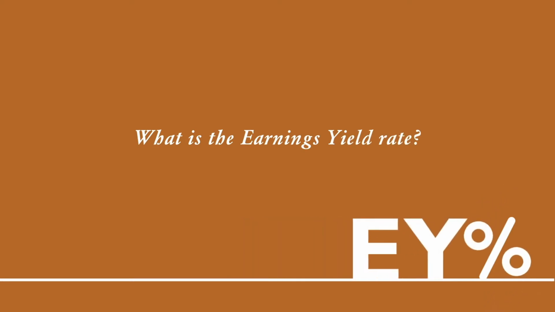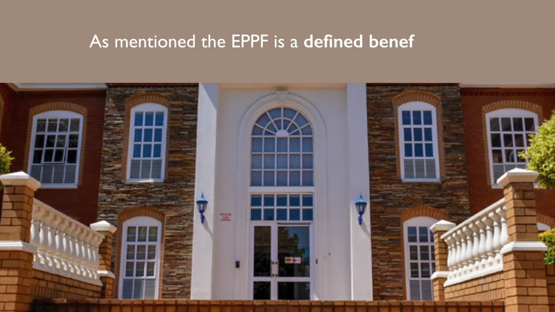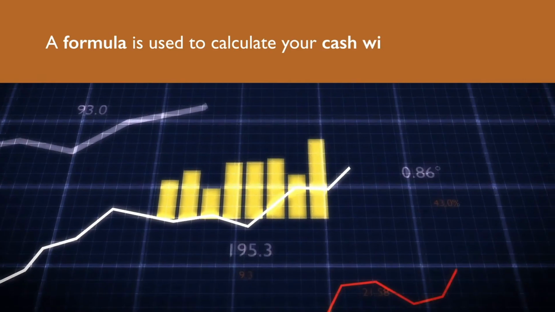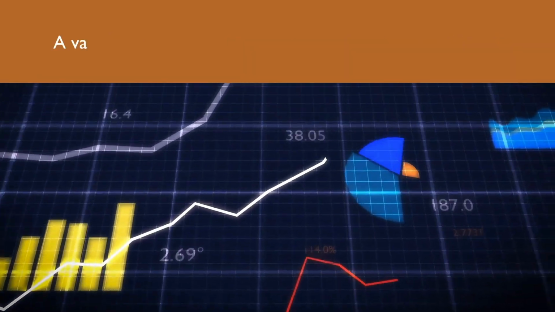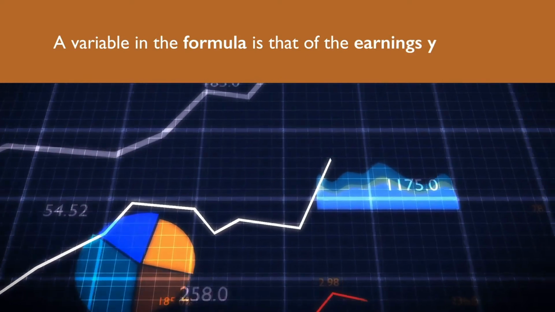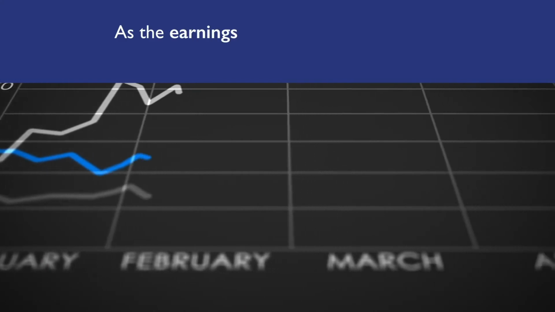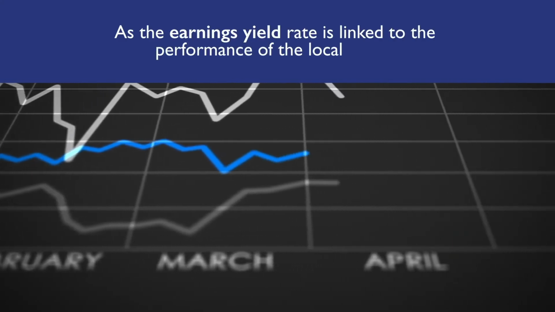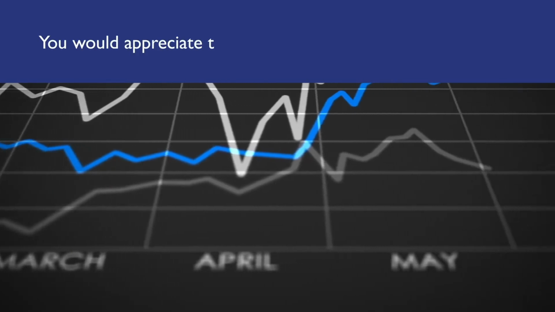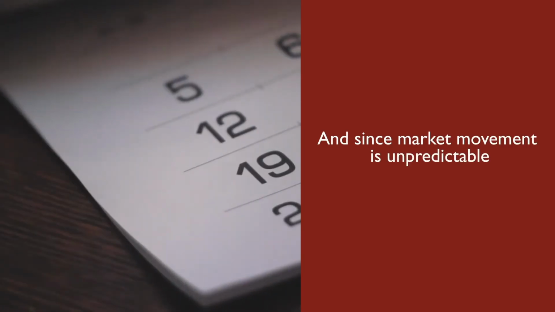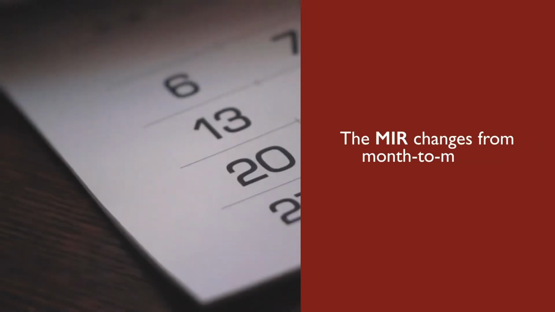What is the earnings yield rate? As mentioned, the EPPF is a defined benefit fund, and we understand that a formula is used to calculate your cash withdrawal benefit. A variable in the formula is that of the earnings yield rate. The EPPF utilizes 40% of that rate as prescribed in terms of the Pension Funds Act. As the earnings yield rate is linked to the performance of the local equity market, you would appreciate that market movement is unpredictable. And since market movement is unpredictable, the MIR changes from month to month.